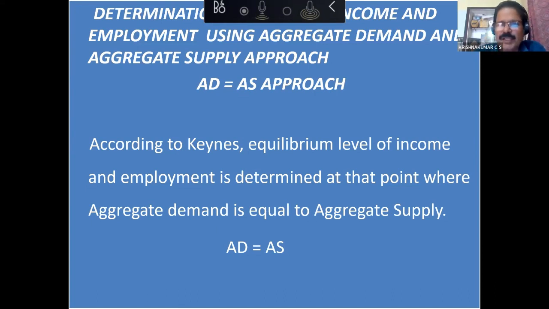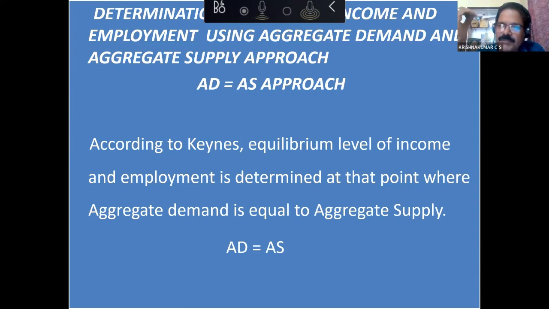So what is actually equilibrium level of income and employment? It is a position which the economy reaches from where we don't want to increase production, or we don't want to generate more income, or we don't want to provide more employment. Neither do we want to reduce the income or employment. So you are reaching a state of rest, a position from where you don't want any further increase or decrease.